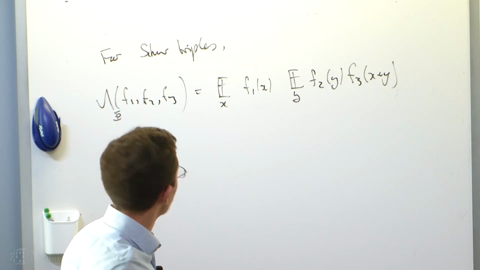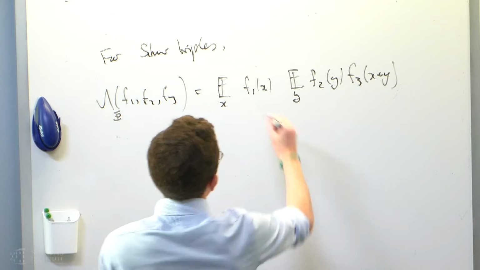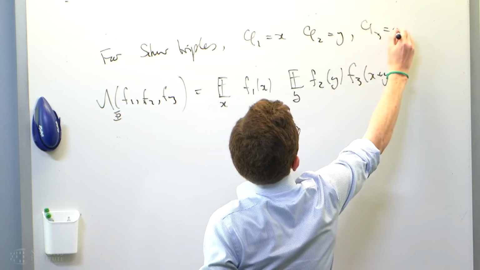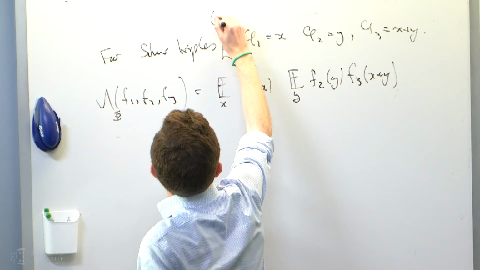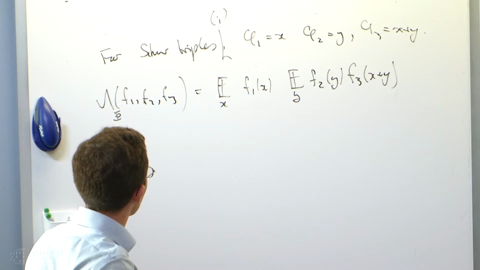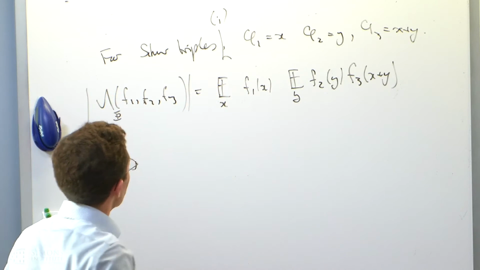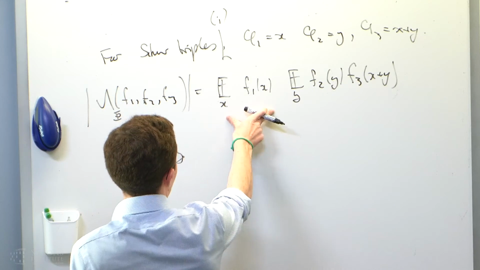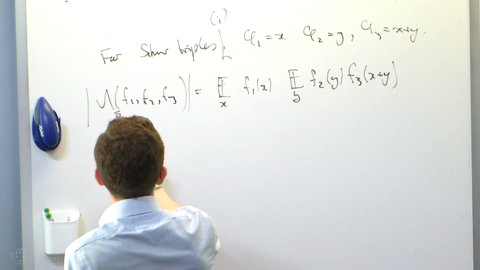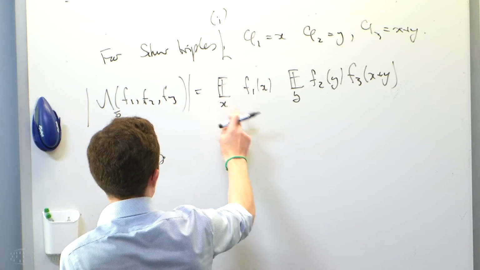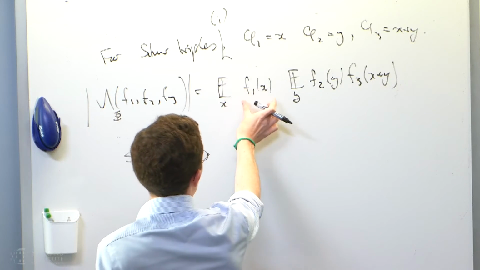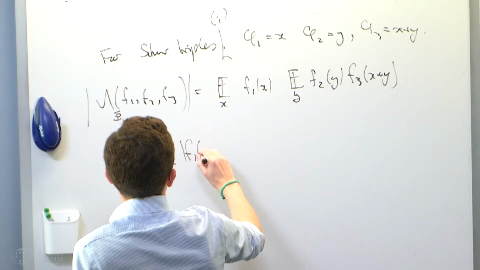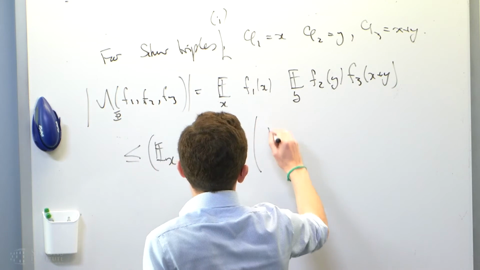A Schur triple is a configuration of the form x, y, x plus y. Thank you, yes. So phi 1 equals x, phi 3 equals x plus y. This is what I called example 1 earlier. I can write this counting function in terms of this expectation, where I've taken out the x dependency and put that separately, and then I apply Cauchy-Schwarz, thinking of the x variable as some average, and then this is one function and this is another function. So I get this guy and some other thing.